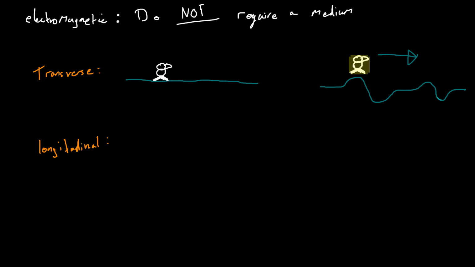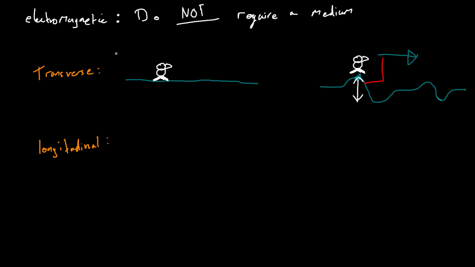Well, that's because what's happening is, let's say, for example, this here is a molecule of water. Even though the waves are moving from left to right in this direction, the molecules of water are actually moving up and down like that. And so what we have is a scenario where the direction of the vibration will be the movement of this water molecule, and then in turn, obviously, Mr. Seagull. The direction of the vibrations is at a right angle to the direction of movement of the wave. So, seagull moving up and down, but the wave moving forwards.